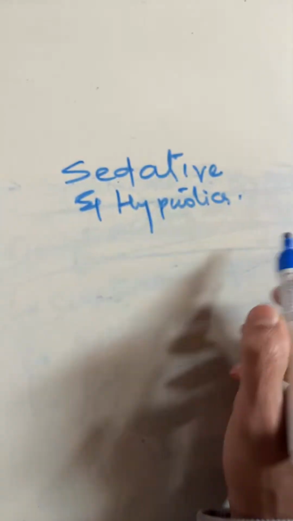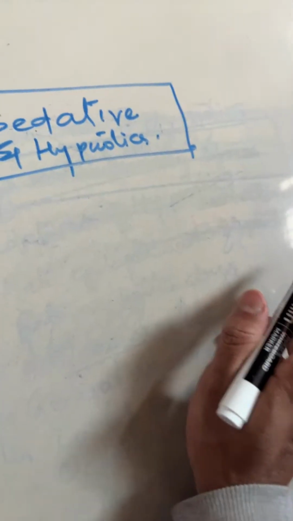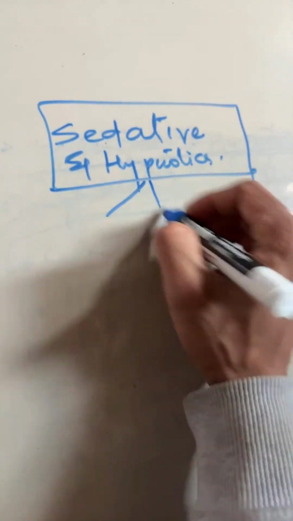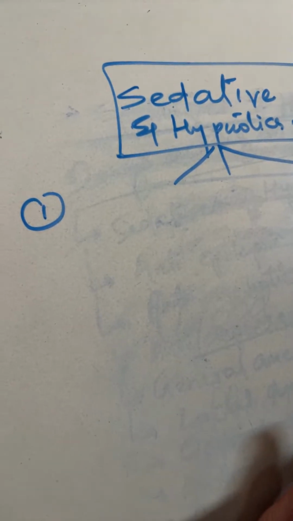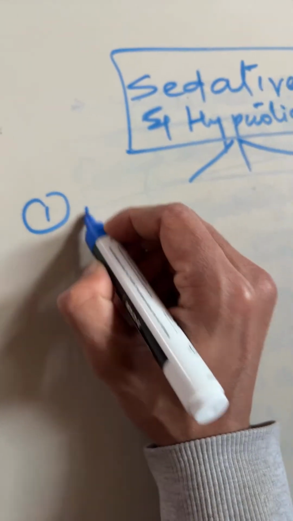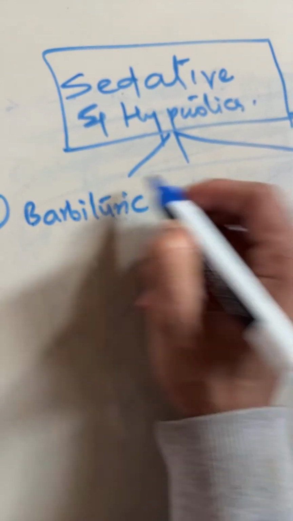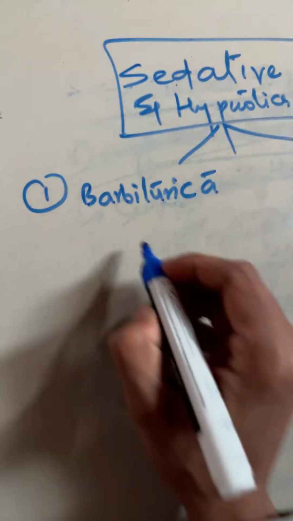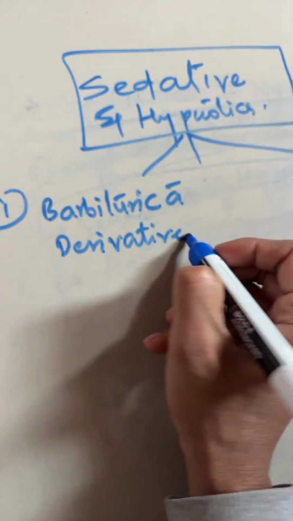Basically we will see three types of drugs. Number one is called barbituric acid and its derivative.